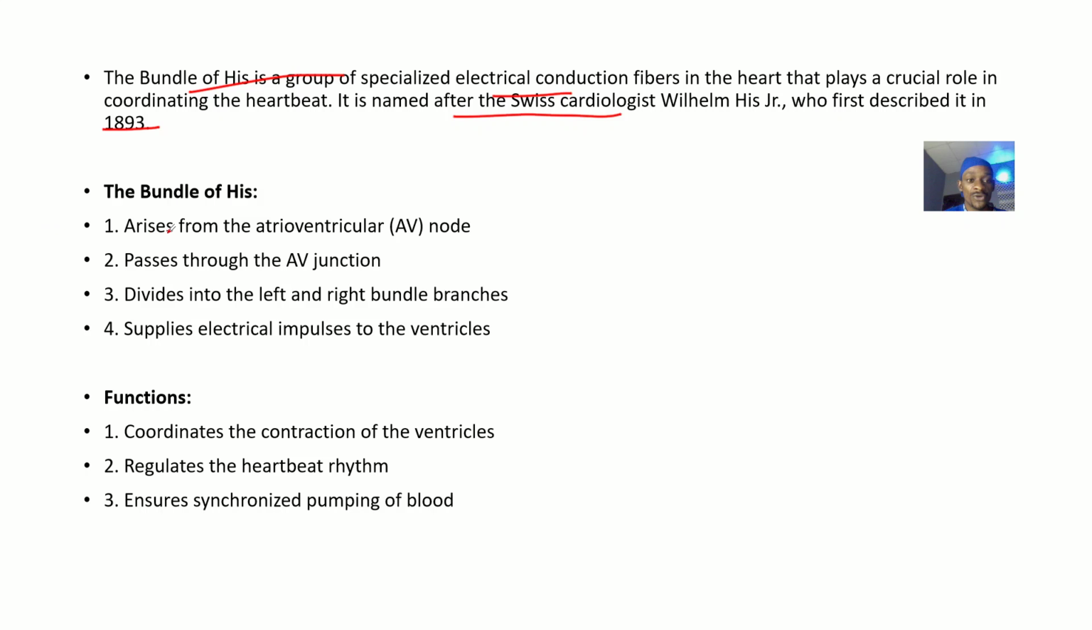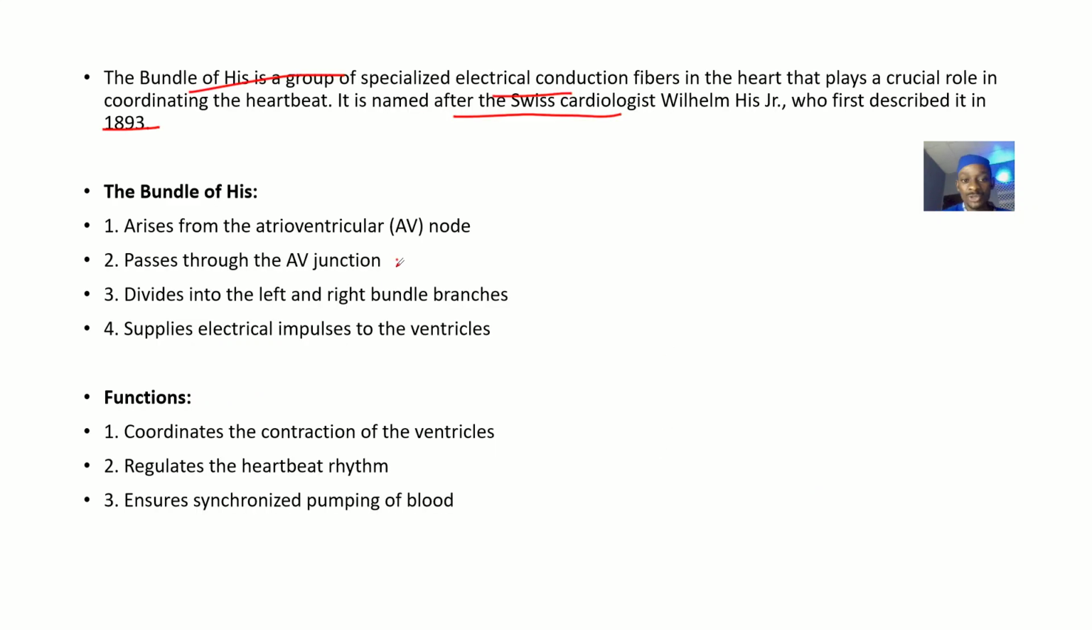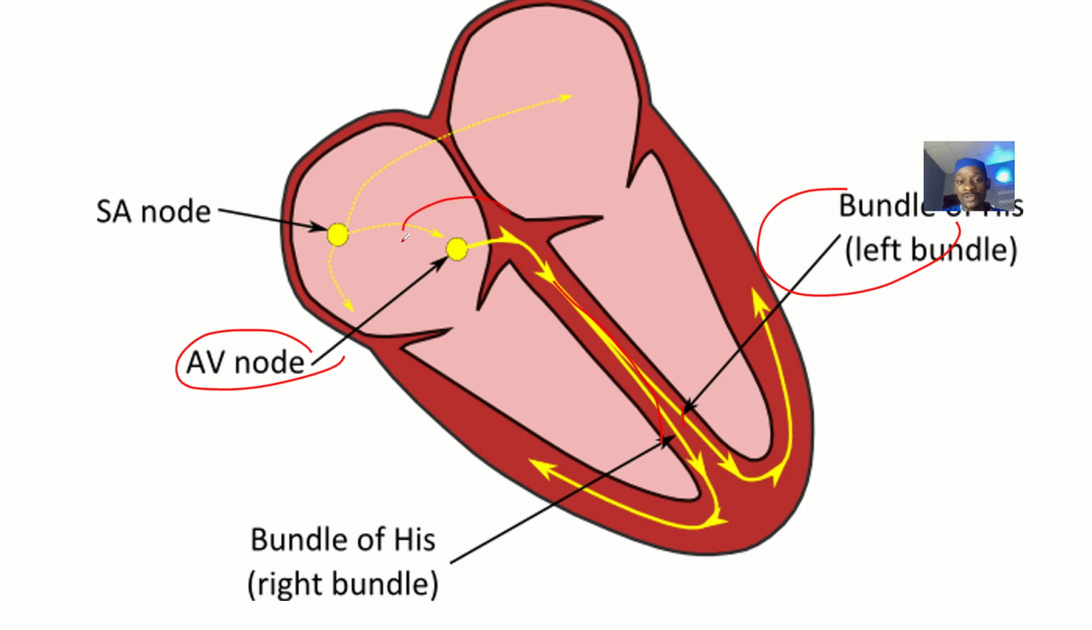Now the bundle of His arises from the atrioventricular node. From the atrioventricular node, you have the bundle of His coming up. It passes through the AV junction. It divides into the left and right bundle branches. It supplies electrical impulses to the ventricles. That means electrical impulses from the atrium down to the ventricles are carried by the bundle of His.